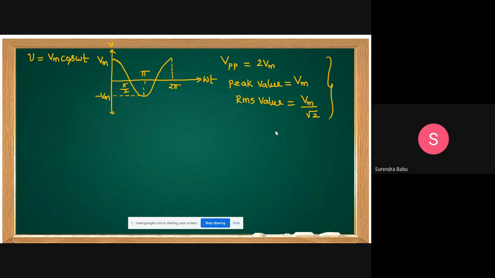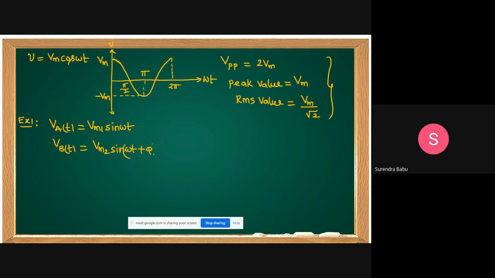For example, I am giving one example here. V of t equal to Vm1 sin omega t, and the second function V of t equal to Vm2 sin omega t plus pi.